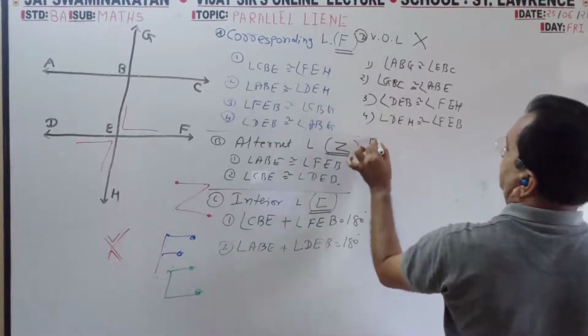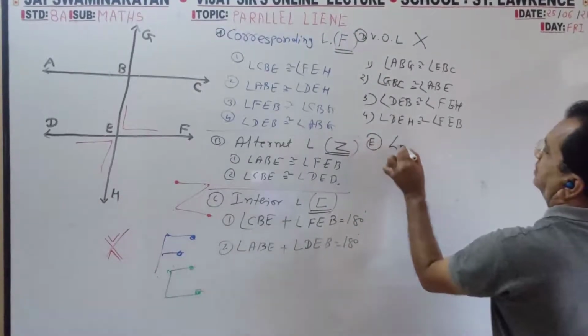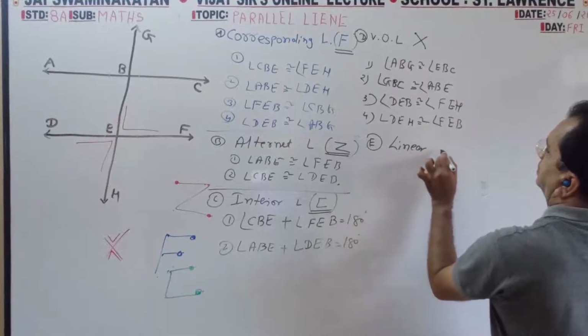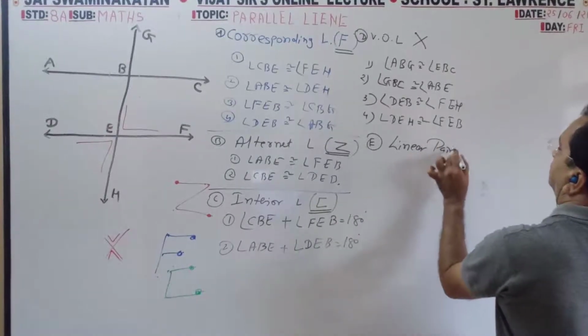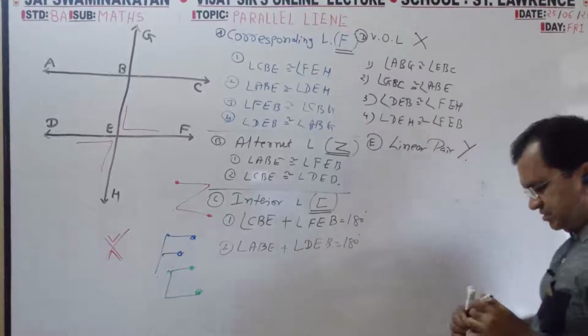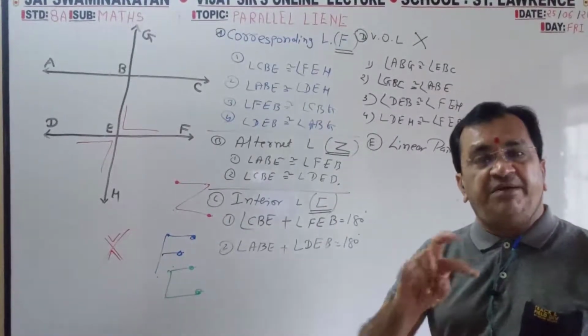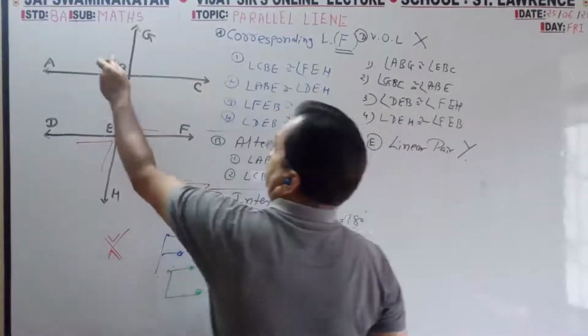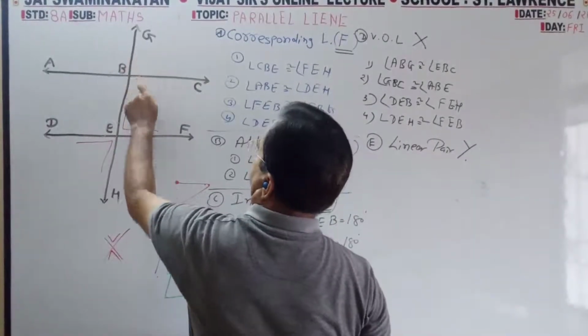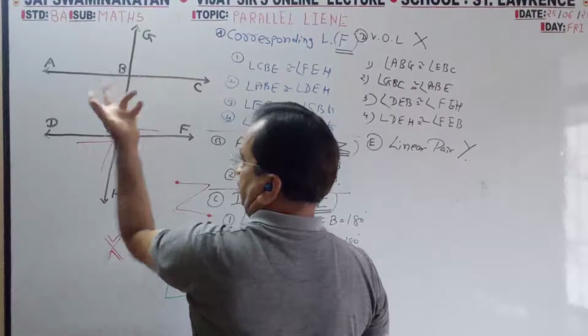A, B, C, D, E group. That is a Y shape. Y you can also remember, and neighboring also you can remember. This plus this plus this plus this, 1 2 3 4.